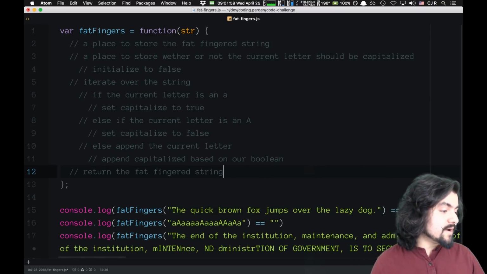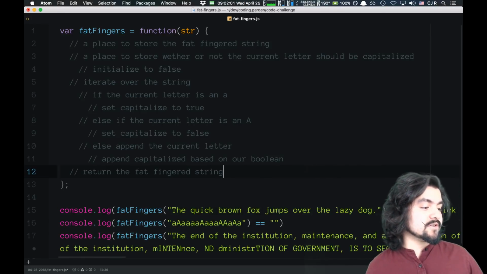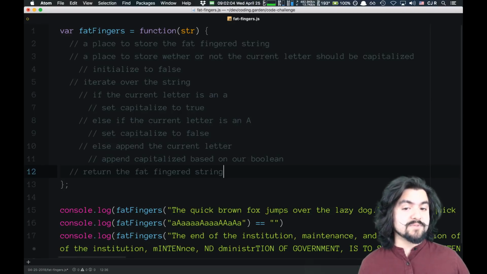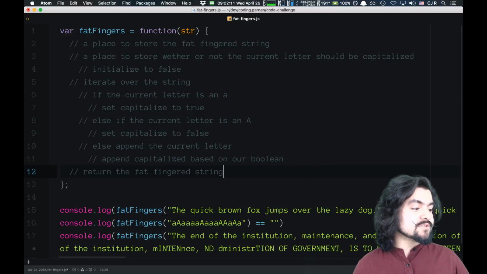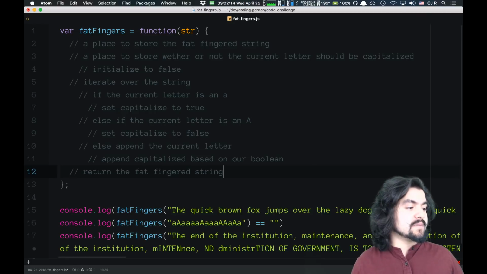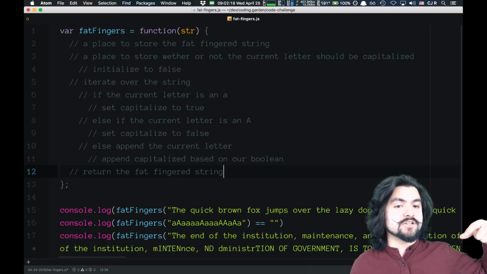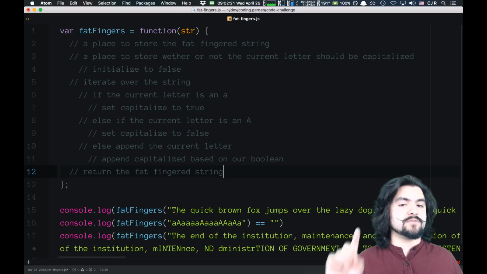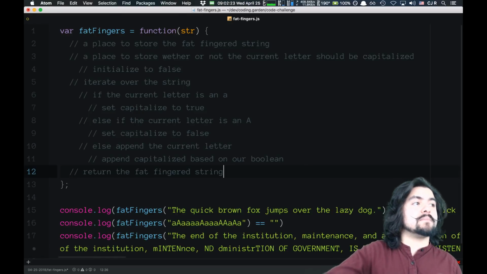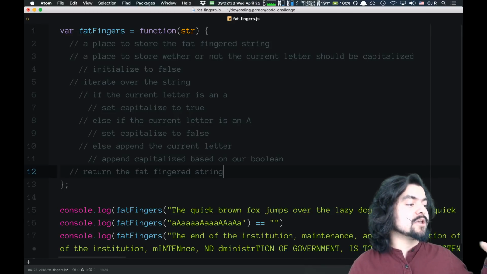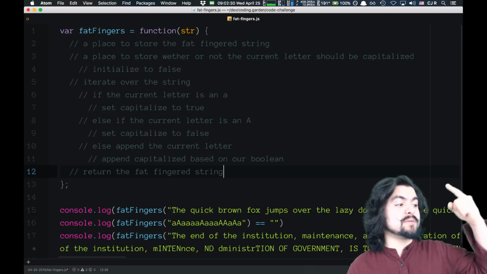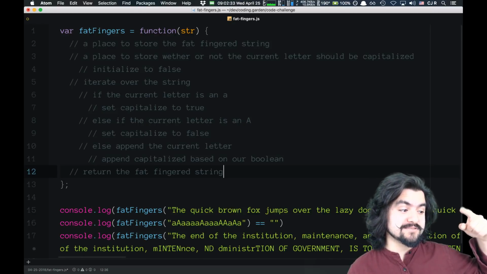So a question from Bob in the chat, can you pass by reference in JavaScript? The only things you can pass by reference are objects, anything that is an object, like a function, an array, an object. Those get passed by reference. Primitive values stay primitive values no matter what. So if you pass a primitive value as an argument into a function, it's a copy of that value inside of the function. There's no way to modify the value that got passed in unless you passed in an object with value properties on it, because then you would be modifying the reference to the object. Hope that makes sense.